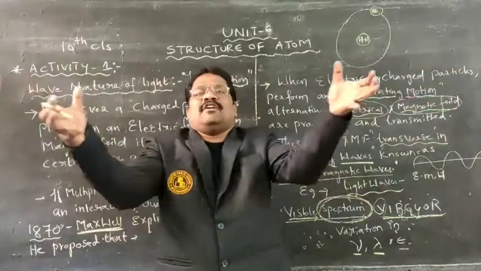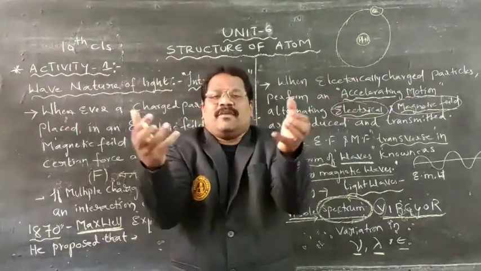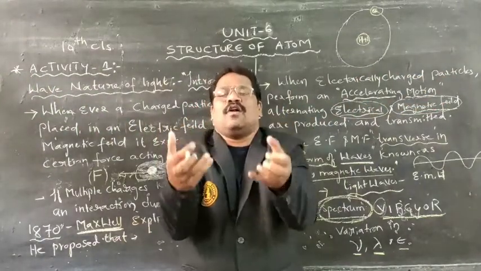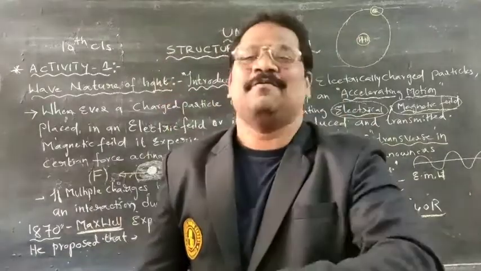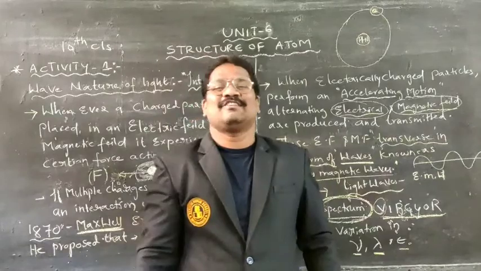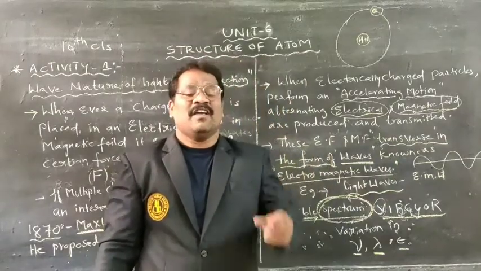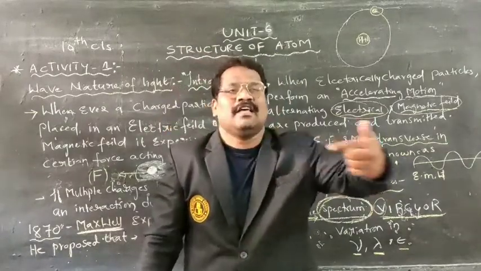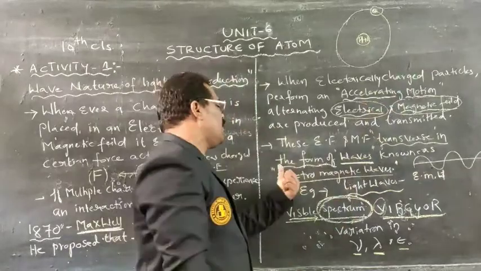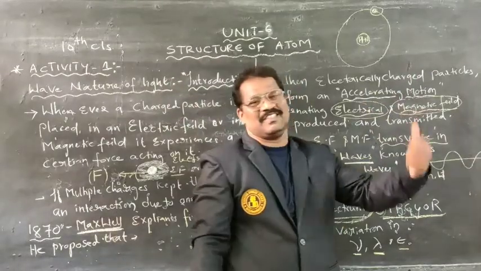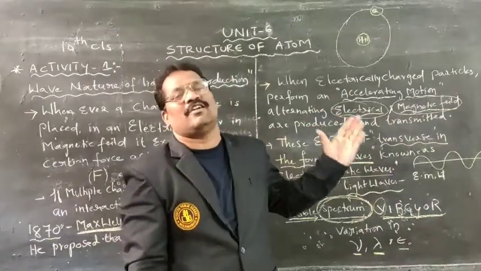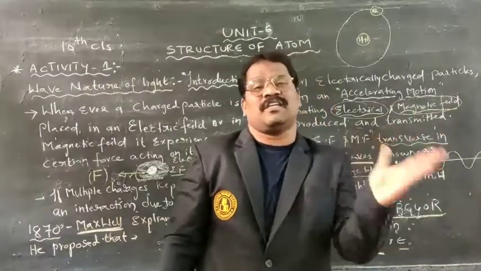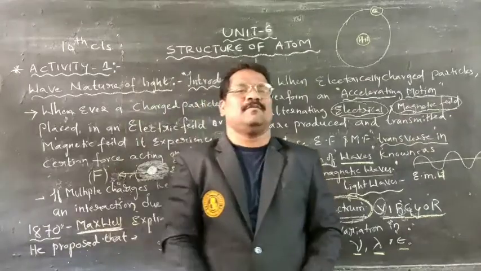As we club them together, it is called the electromagnetic spectrum. Within that spectrum, the waves propagate in the form of electromagnetic waves. By this we have completed the general introduction about electromagnetic waves, the visible spectrum, and the electromagnetic spectrum.